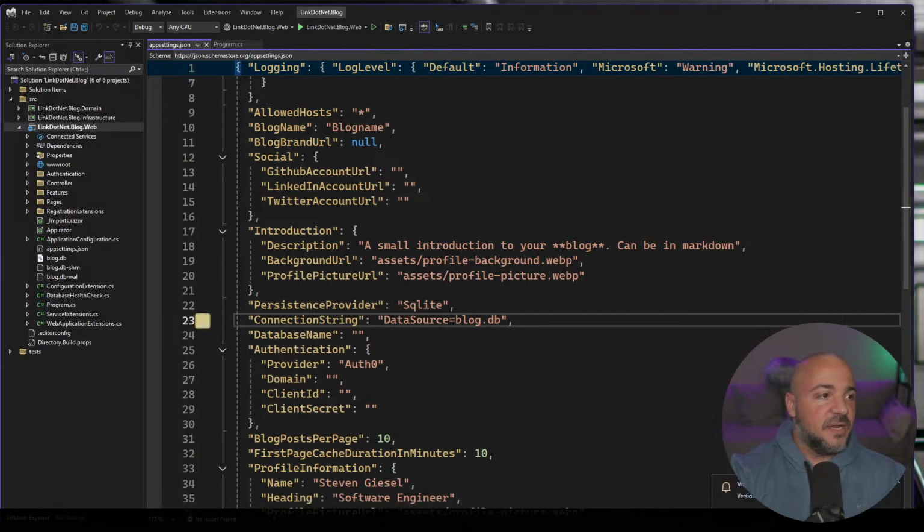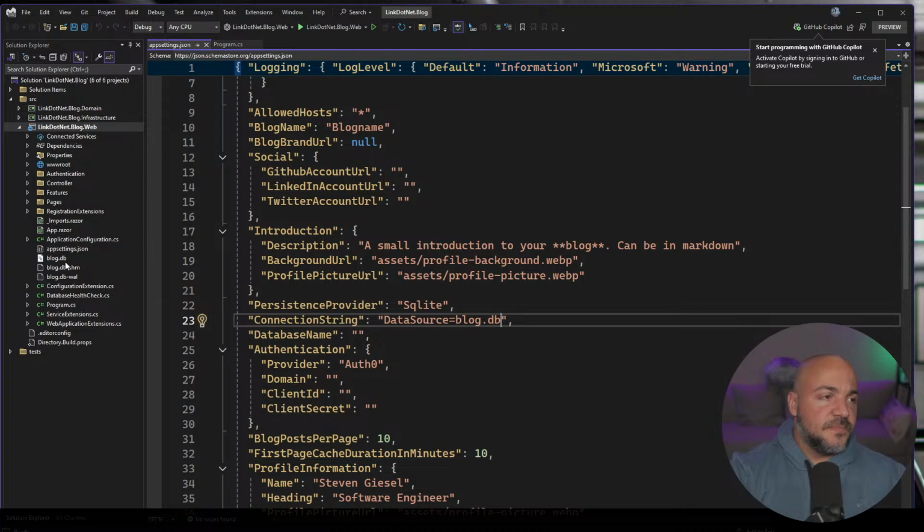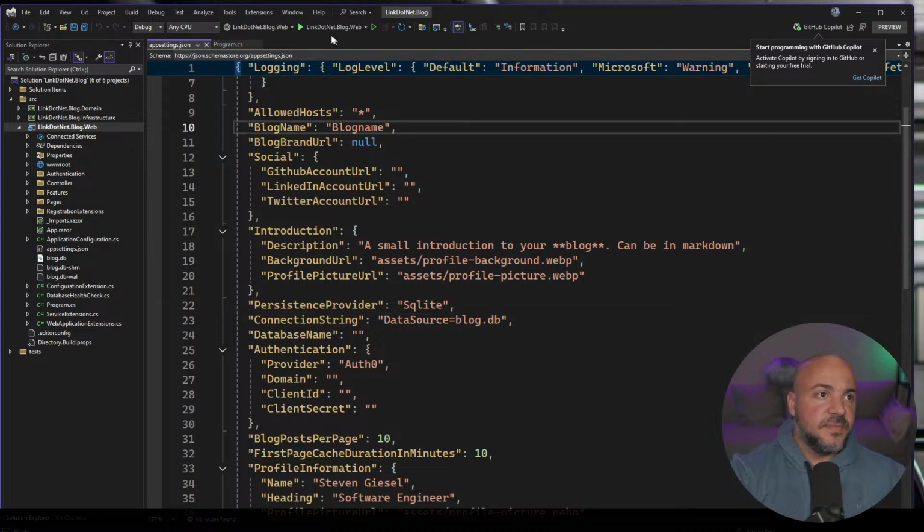That's going. Oh, you know what? I actually might have some of the blog posts in the SQLite database. So we'll go ahead and run this.